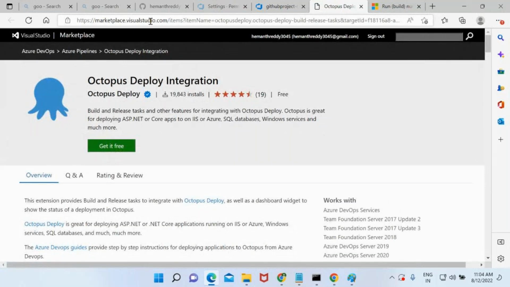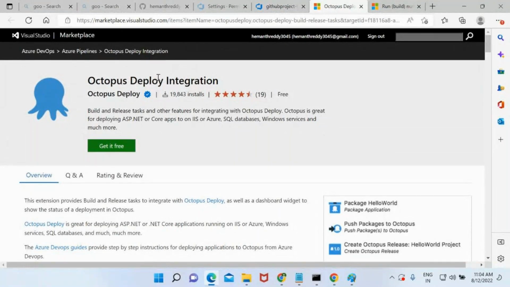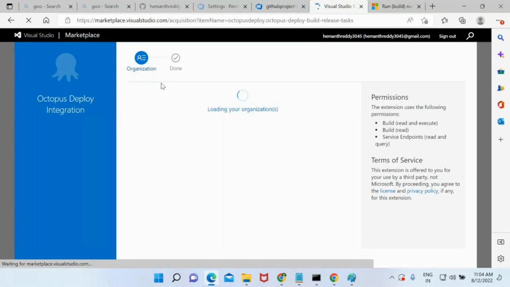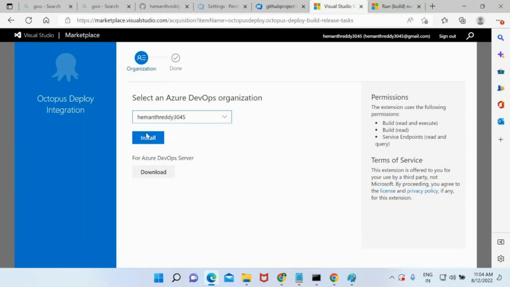Marketplace.visualstudio.com. And see, it's an Octopus Deploy integration and it is for free. If you click get it for free, this is an extension, and this extension is going to be installed at the organization level. It is going to ask you on which organization you want me to install. In my Azure DevOps, I have only the Hemant Reddy organization, so I install this there.